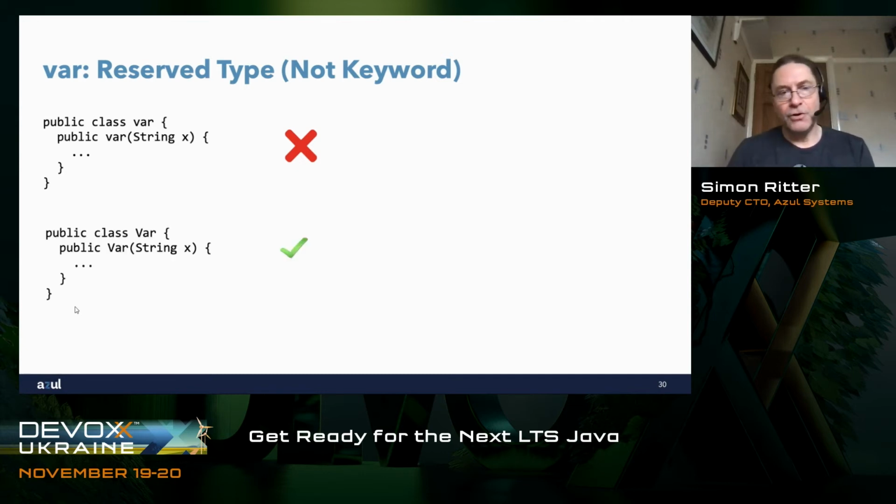What we can do is still create a class with var as an uppercase name. So that's fine, we don't break anything with that. Essentially then, what it allows us to do is this. We can do var equals new var. I don't recommend that, but it is compilable. I did it, I checked it, it does work. And so you can use var as a variable name, and you can use var to indicate that the compiler is going to infer the type of var.